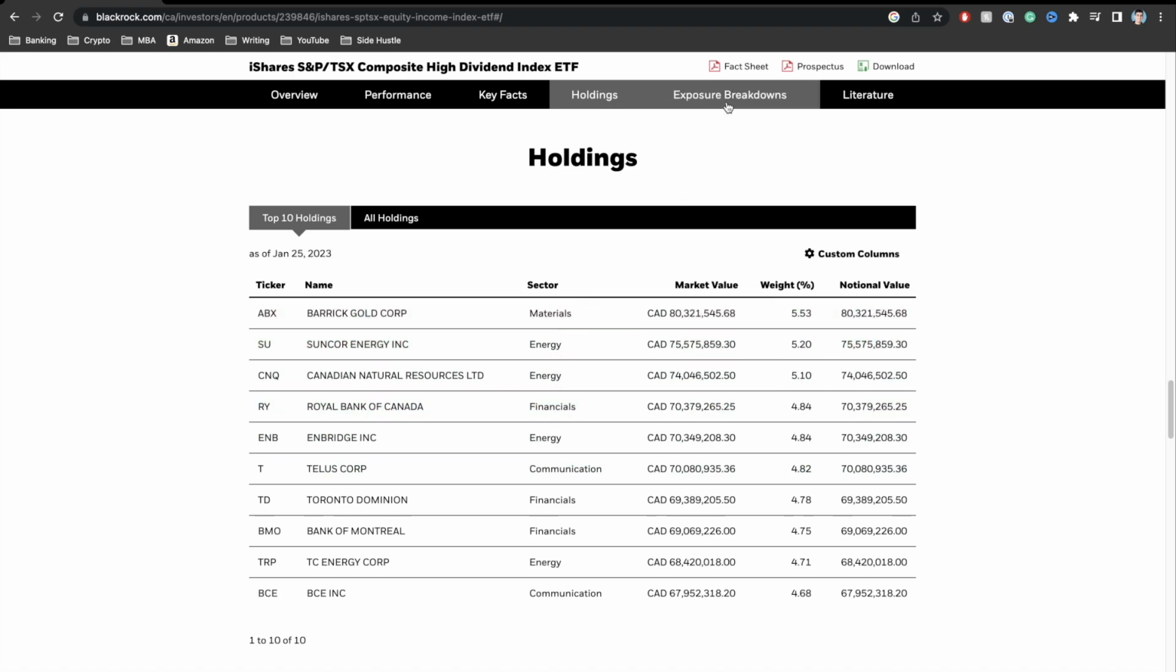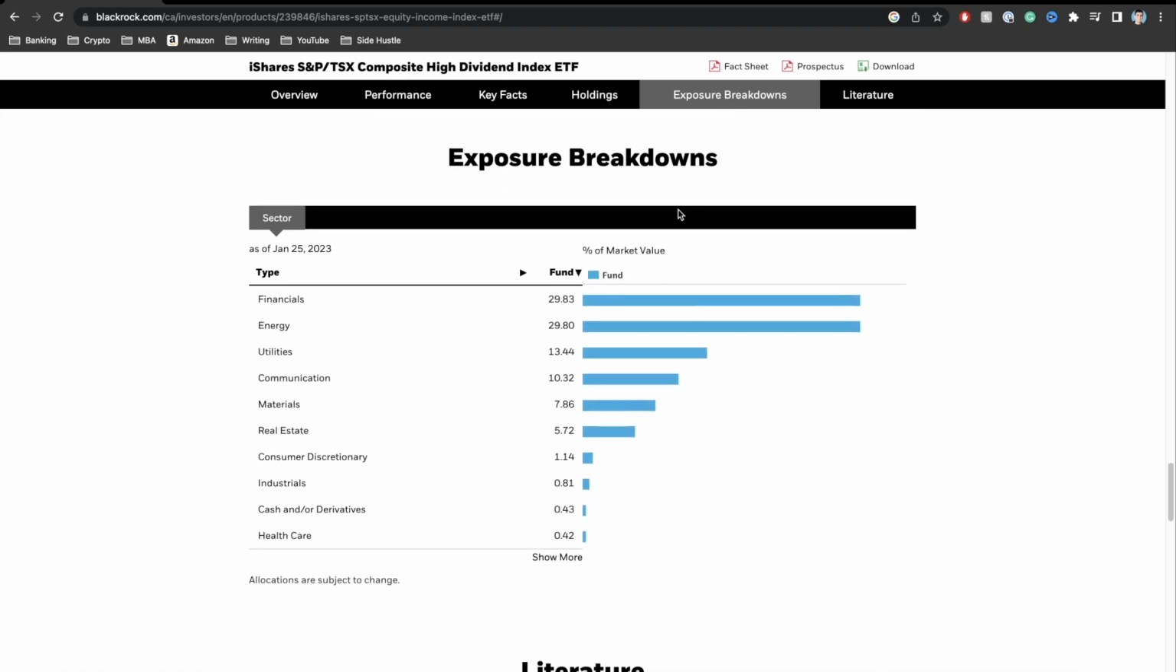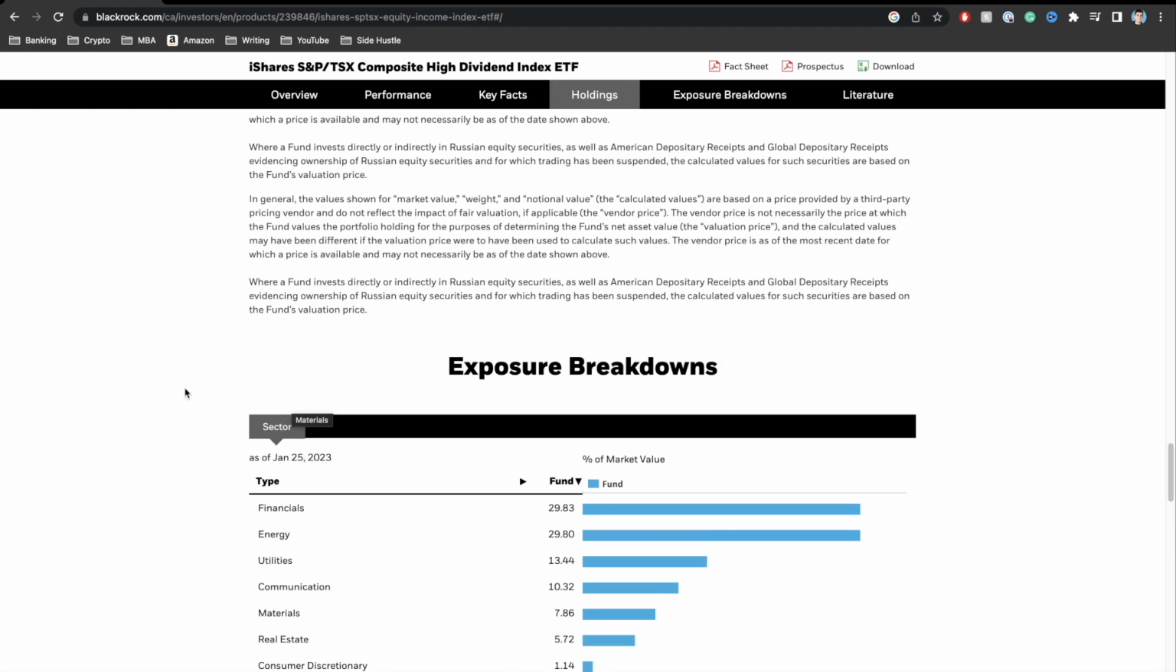If we take a look at the exposure breakdown, over here we can see that when it comes to your financials, 29% of this particular fund is in banks and things like that. 29% is in this particular sector right here. And then we can see right here, it's a very good distribution between utility, communications, and materials, okay? So that's why I really like this fund, guys. It's very well diversified with not really a particular focus on a specific industry, okay? So that's something I did want to point out over here.